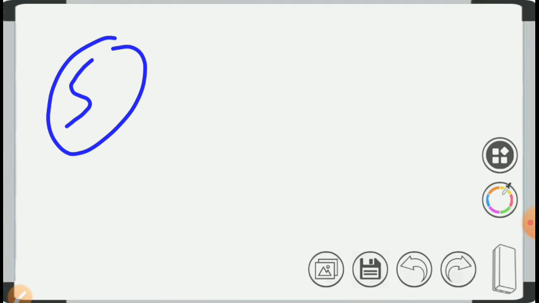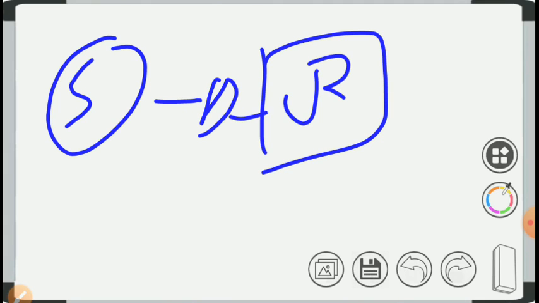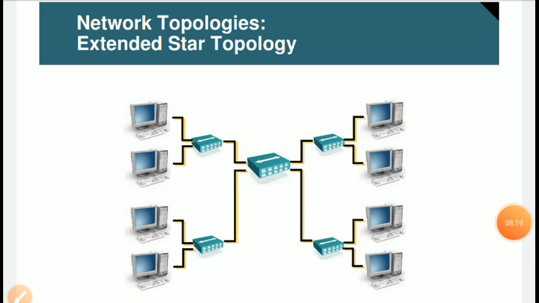If we combine these technologies, suppose I connect a star topology to a ring topology through a hub, it will be called hybrid computer network technology. It is a combination of multiple topologies. Same thing, we combine different types of networking. Just like in place of star, we connect the bus topology and ring topology, so it will be called hybrid topology. Okay, thank you.